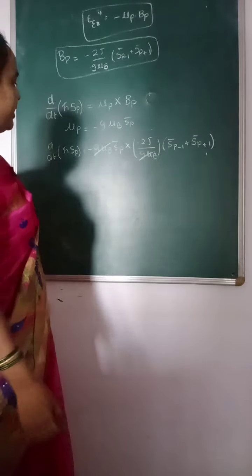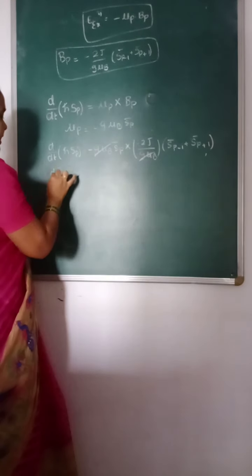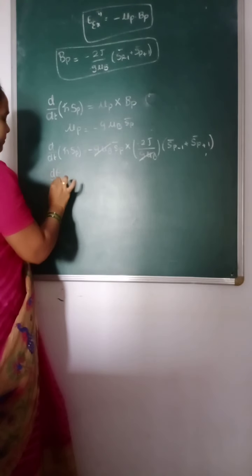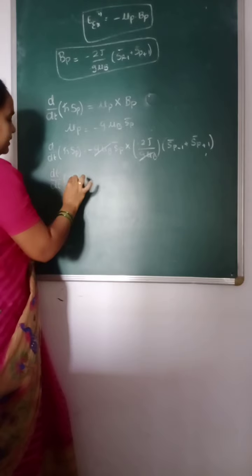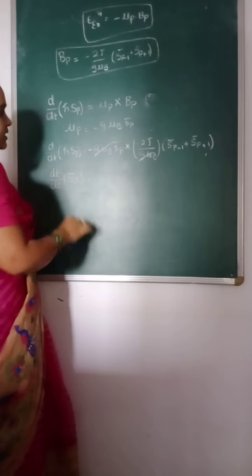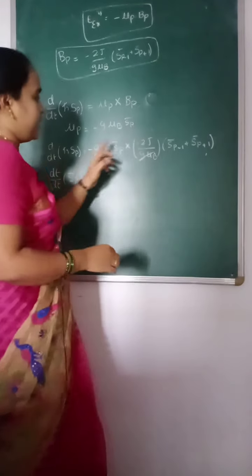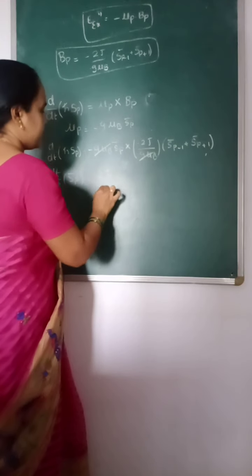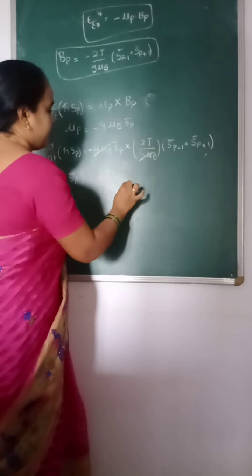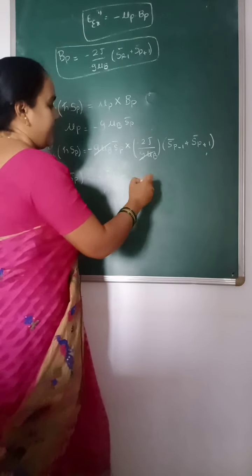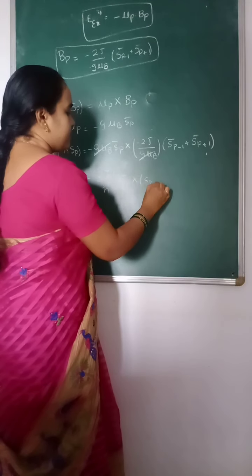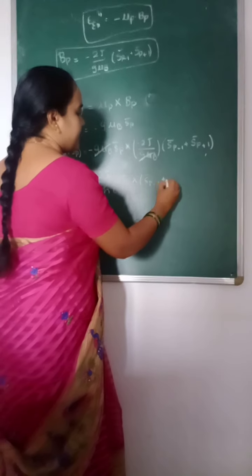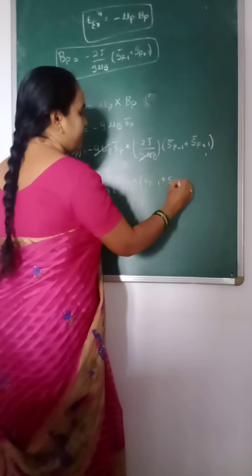The remaining terms are d by dt of S_p bar, here h cross is constant, minus into minus is plus, then we get 2J by h cross of S_p bar cross (S_p minus 1 bar plus S_p plus 1 bar).